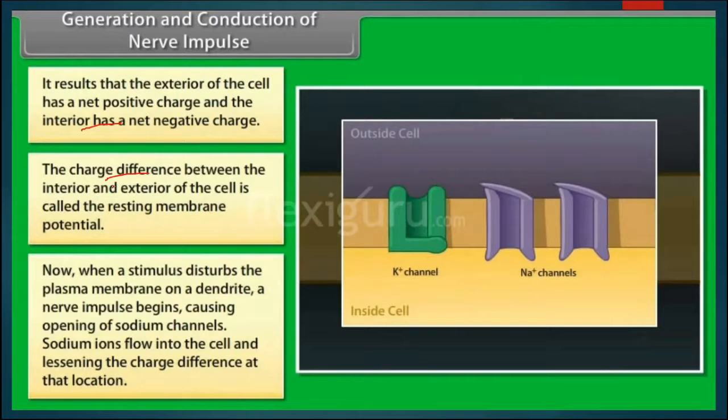The charge difference between interior and exterior of the cell is called the resting membrane potential. So, in the resting stage also some potential is there and that is known as the resting membrane potential. Now, when a stimulus disturbs the plasma membrane on a dendrite, a nerve impulse begins, causing opening of sodium channels, the sodium ions flow into the cell, lessening the charge difference at that location. So, in this way the movement of these ions takes place.